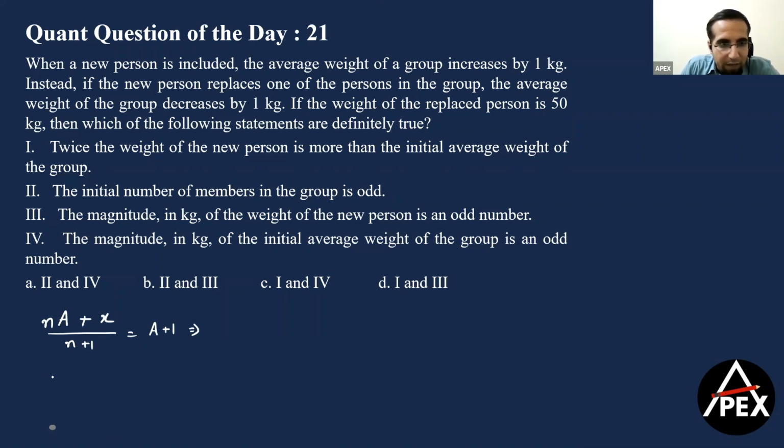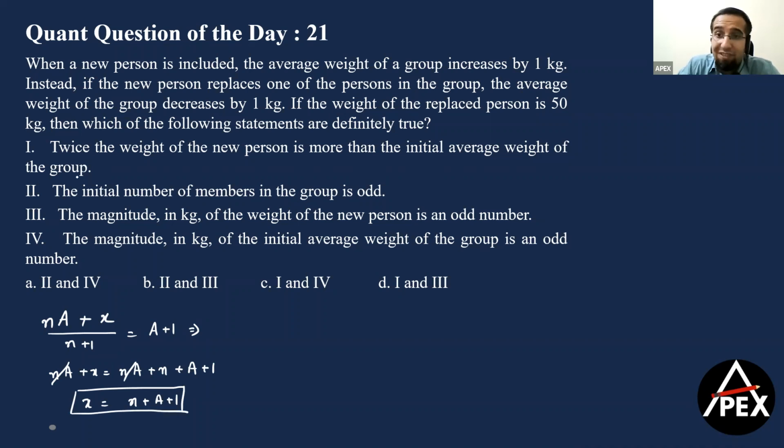So if I simplify this calculation, what do I get? I get na plus x is equal to na plus n plus a plus 1. Now, if I cancel na, I get the value of x is equal to n plus a plus 1. Now, the first statement says twice the weight of the new person is more than the initial average weight of the group.